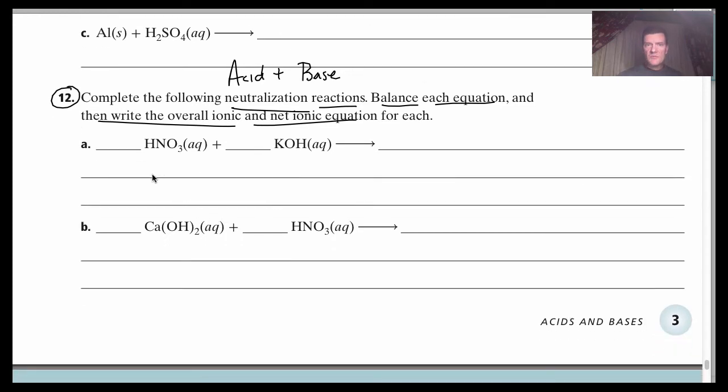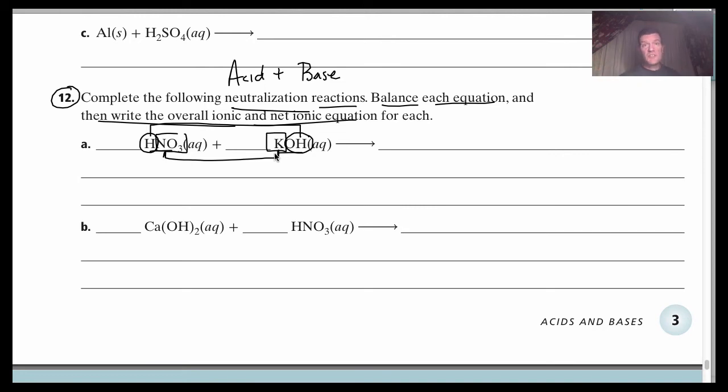What's going to happen in this reaction is both the acid and base are going to ionize. It is the H plus that is going to combine with the OH, and then the cation, in this case the metal, is going to combine with the anion nonmetal in the other one. They're basically going to switch partners.